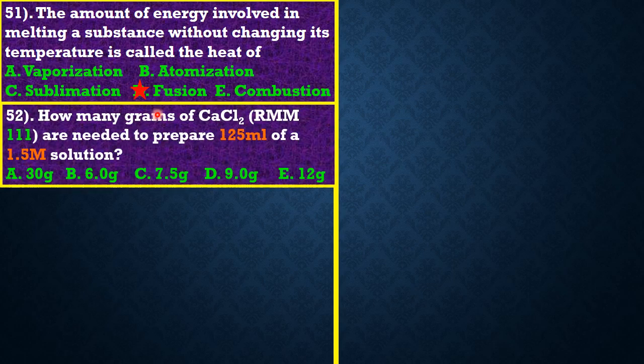Now, question 52 reads: how many grams of calcium chloride, whose relative molecular mass is 111, are needed to prepare 125 mL or cm cube of a 1.5 molar solution? This question is similar to, in fact exactly, an advanced level question, and it is very easy.